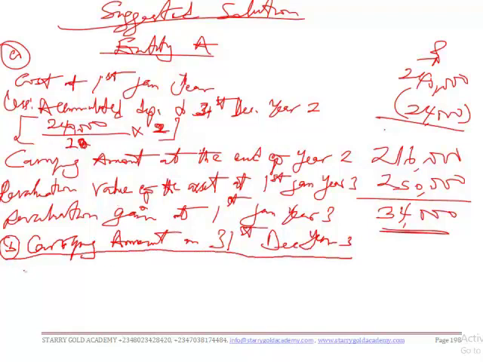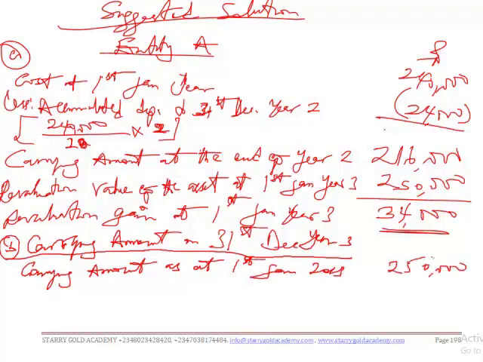So we have what? We have the carrying amount as at 1st January year 3, we have 250,000.